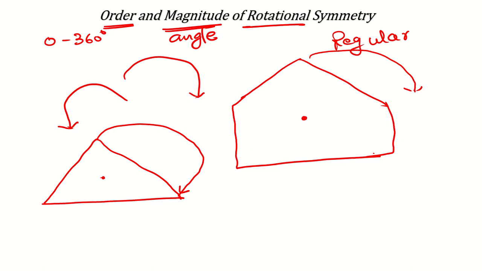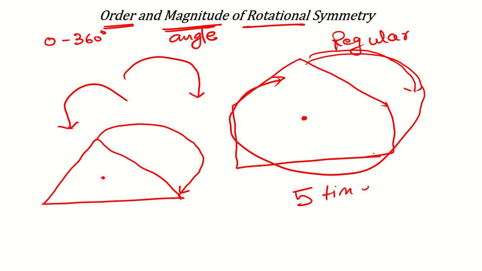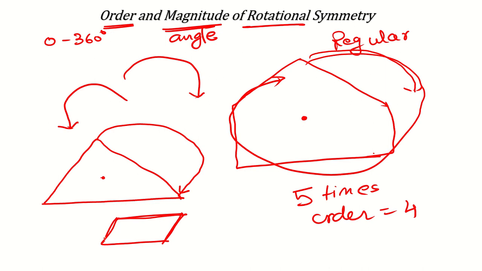And magnitude means angle. So just remember this: if this pentagon covers itself 5 times, then its order will be 5. And if something covers itself only one time, for example, if you have a parallelogram, which maps to itself at 180 degrees, then its order will be 2.